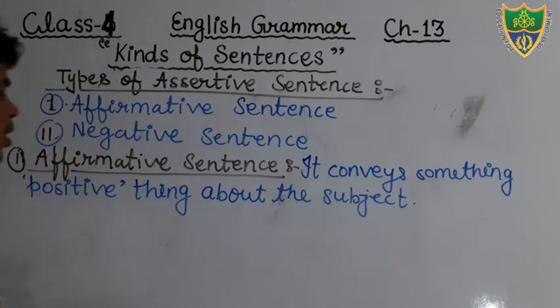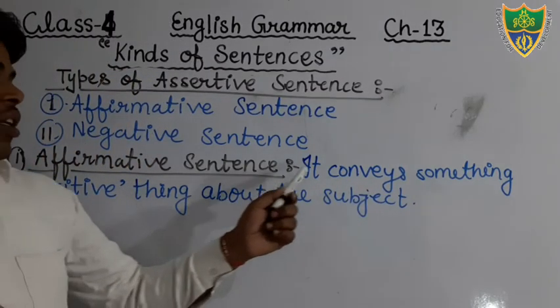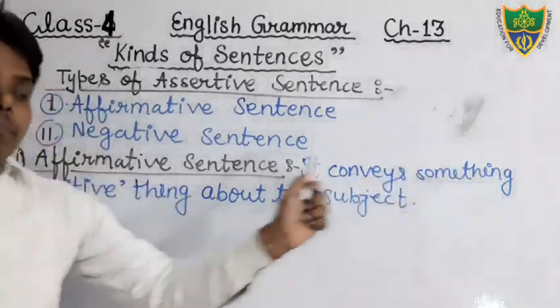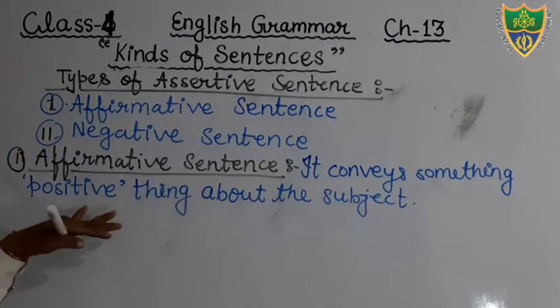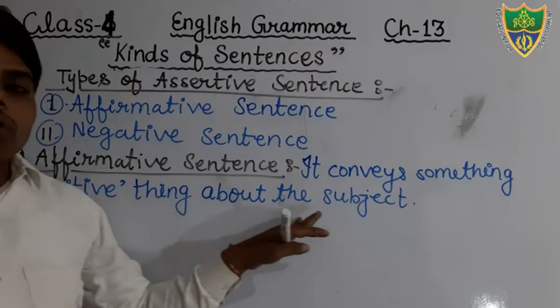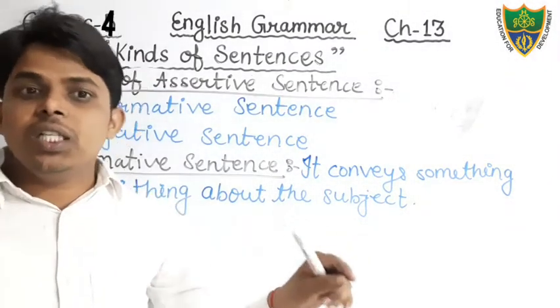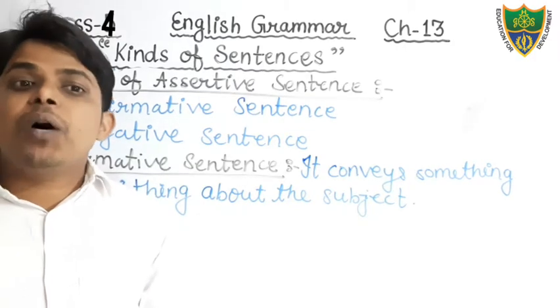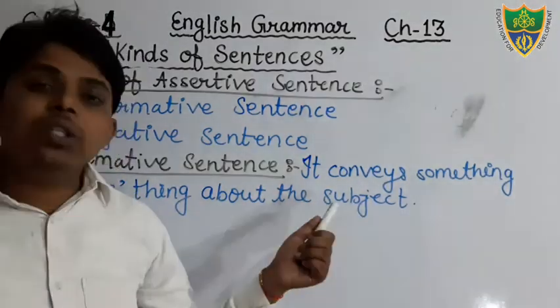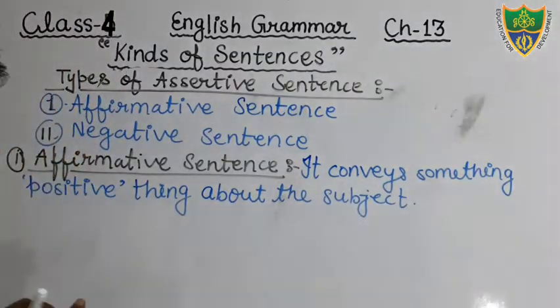Just see, affirmative sentence conveys something positive. Positive means yes. It conveys something positive things about the subject. It tells any affirmative things or any positive things about whom? About the subject. Suppose that, example you may see.